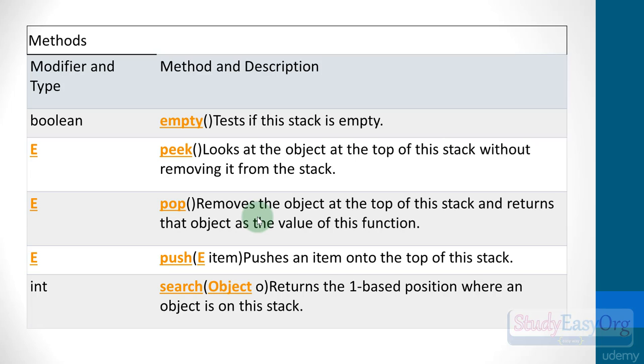Alright, moving forward, these are the methods which are available with stack, which is empty, which will return a boolean whether the stack is empty or not. Then peek, which will check what is the element at the top of the stack without removing it from the stack. Then moving forward, we have the push and pop methods, which we have already seen, and finally we also have the search method, which will help us to search the stack.